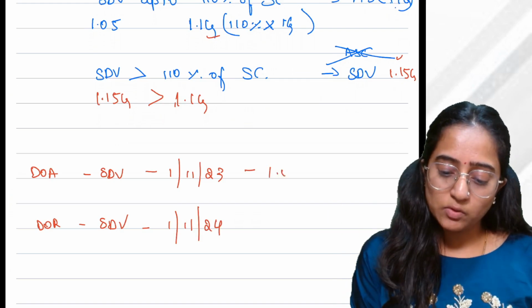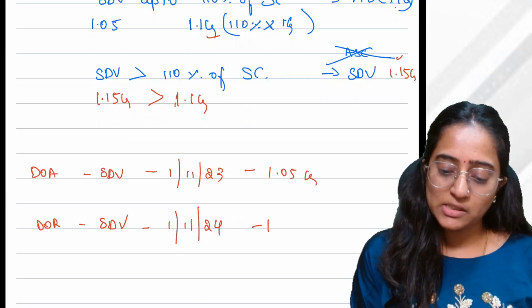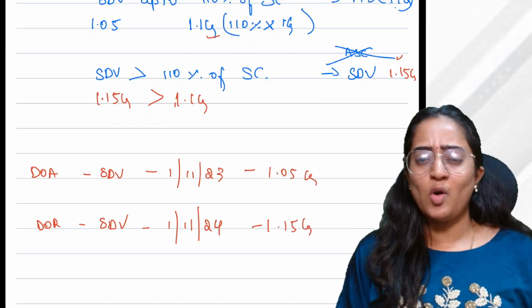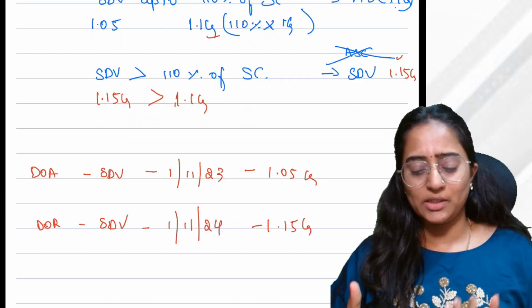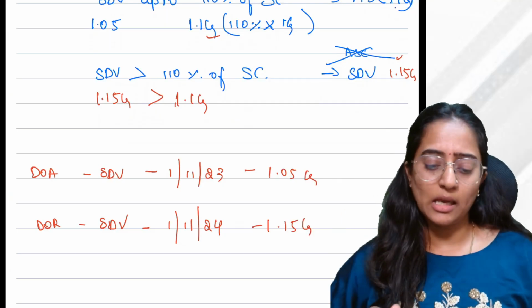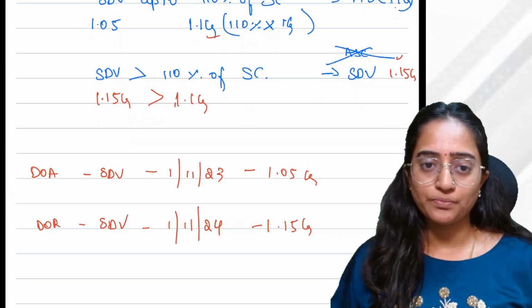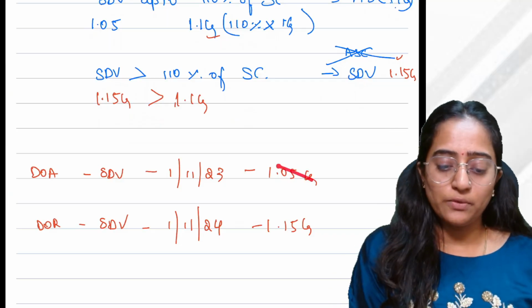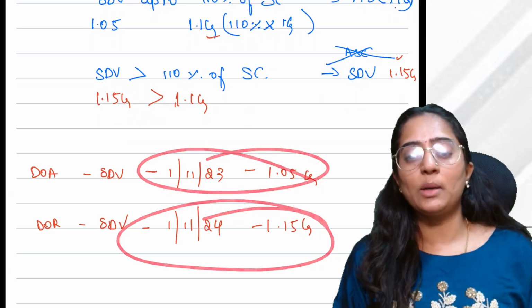SDV as on this date was 1.5 crores and SDV as on this date is 1.15 crores. All of us know land value keeps on appreciating, so assuming that it has increased, I am keeping it as 1.15 crores. Now I have 2 different SDVs, ma'am. Now what to do? The department says, okay, fine.